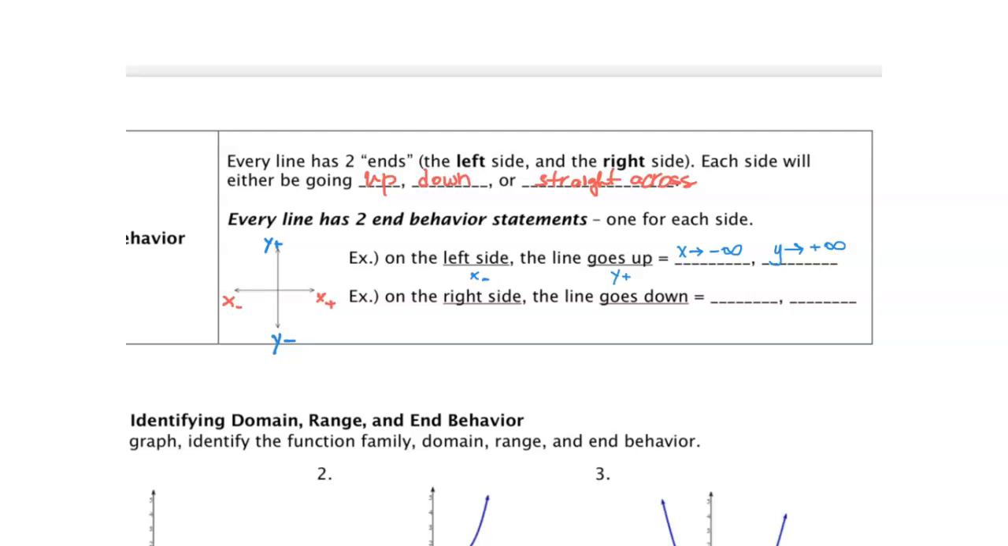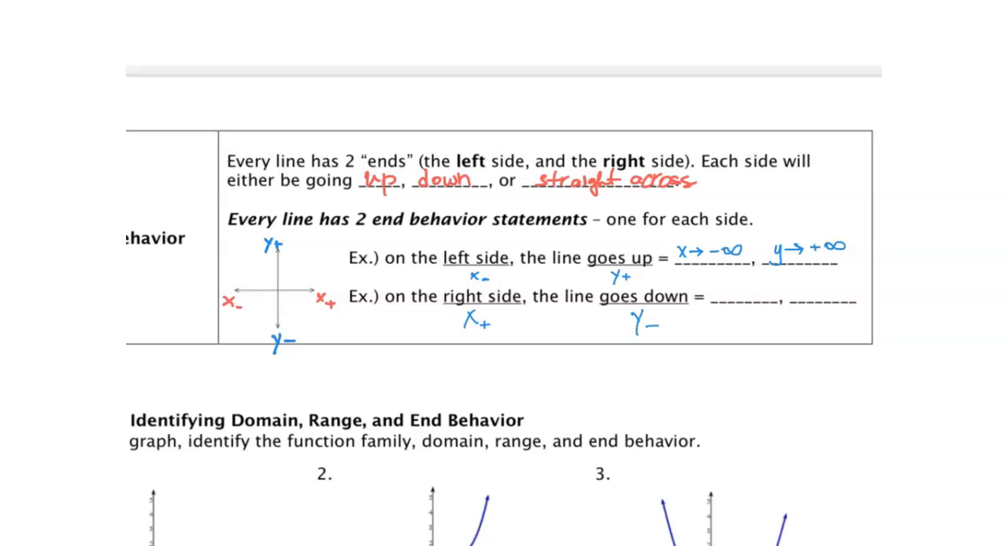Okay. Another example, on the right side. So on the right side, here's the right side. That's where x's are positive. So as x's are positive, our line is going downwards. So if we're here, as our x's are positive, and we see that our line is going down, that means that it's going towards the negative y values.